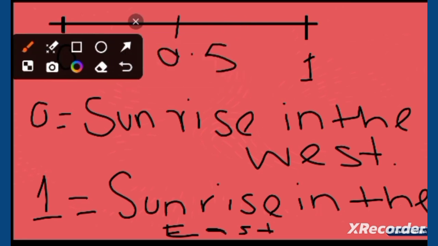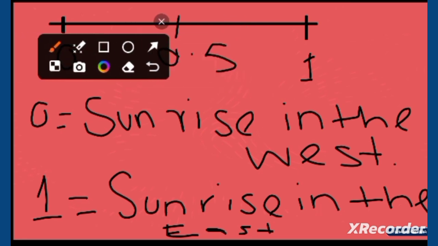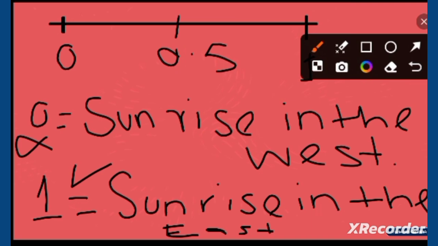Is this one right or this one right? I think this one is right and this one is incorrect. The sun is not rising in the west. The sun is always rising in the east. So it is not right. You are sure about the result. The probability of the sun rising in the west is 0, that is incorrect. And the probability of the sun rising in the east is 100%. So this is the example of 0 and 1.